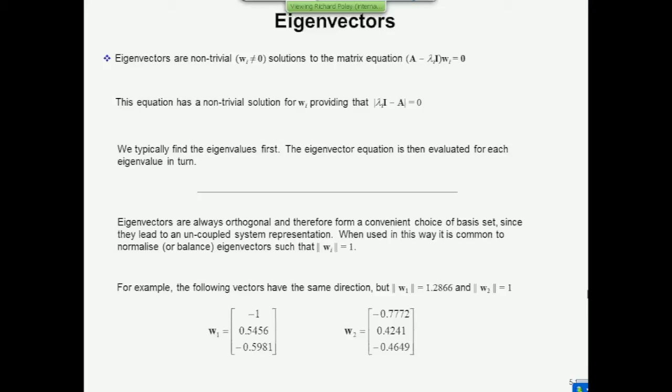Well, the length of it happens to be 1.2866. That's how long that vector is. It's a three-dimensional vector, so you can imagine how long it is in three-dimensional space, 1.2866. Then you divide each of the elements by 1.2866, and you write it in this form over here. That means that it's been normalized. Some of the computations that we're doing later on require the eigenvectors to be normalized so that their length is 1, and that's how you do it. Okay.